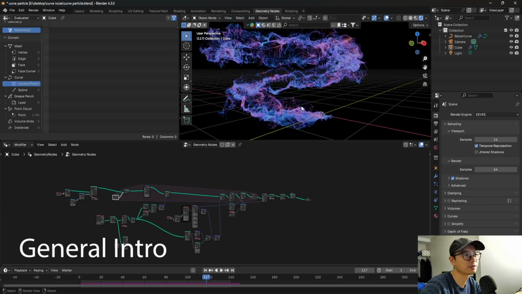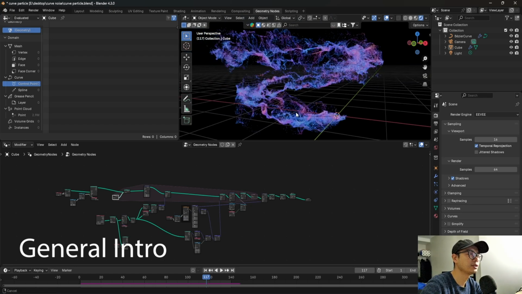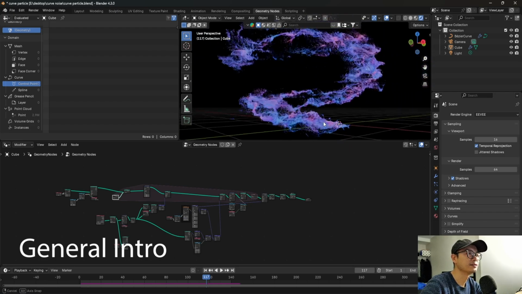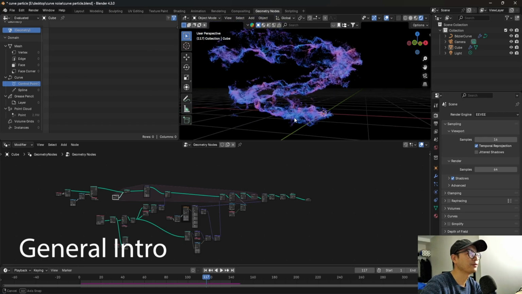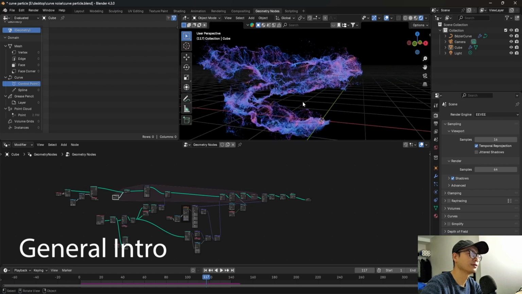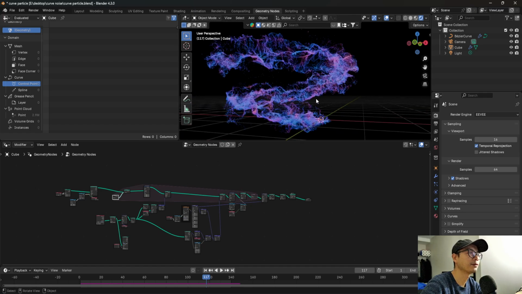I made a tutorial on this before, but today I want to do it again because Blender 4.3 came out maybe days ago, and I think it's very stable now. Before, in Blender 4.1, it wasn't very stable, so I decided to make this again, and I think this time the effect is much better. I added more details, and you can use it in your projects now. So let's begin our tutorial.